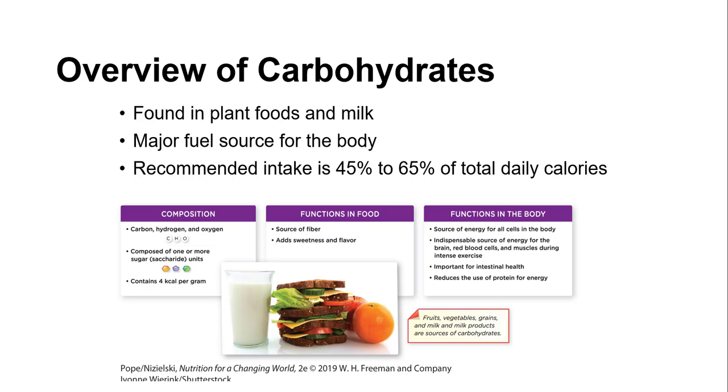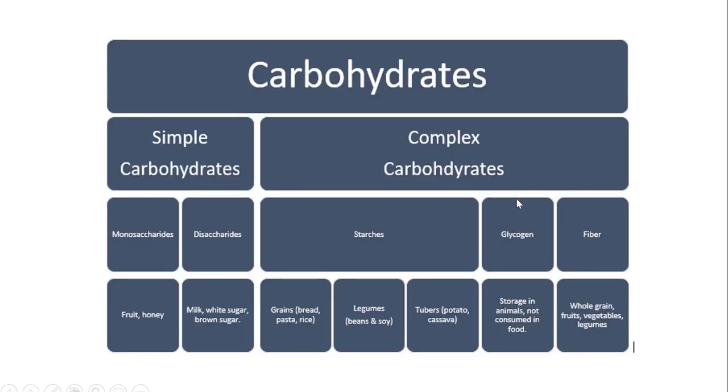The primary function of carbohydrate in the body is to provide energy. It gives us 4 calories per gram. And we know that every cell in the body uses carbohydrate for energy. Some cells, like the brain and central nervous system, use it almost exclusively. The carbohydrates are an indispensable source of energy for the brain, red blood cells, and even our exercising muscles. We also store glucose for energy in the form of glycogen.